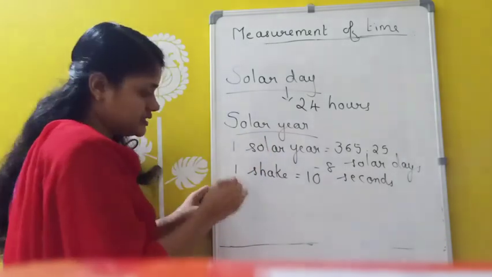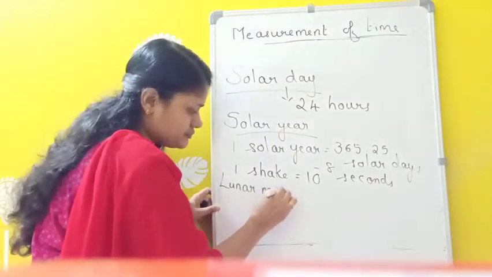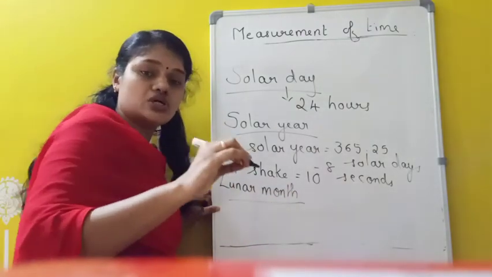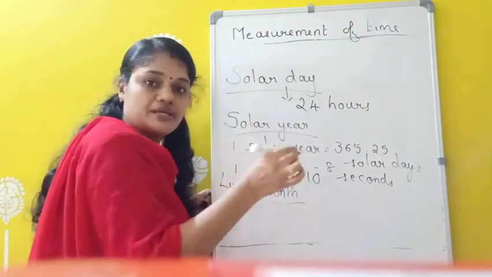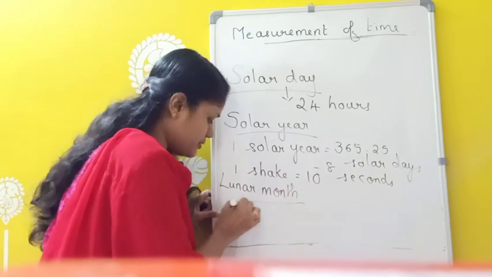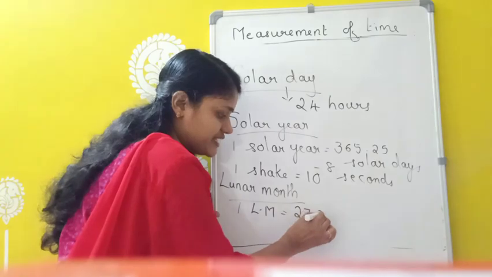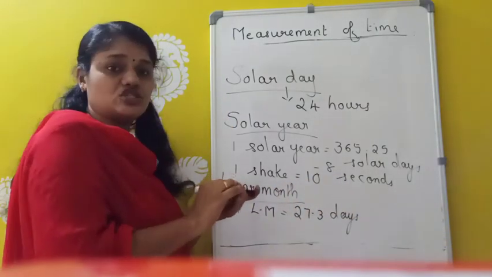Then another one is lunar month. It is the time taken by moon to complete one revolution around the earth. That is called lunar month, and one lunar month is equivalent to 27.3 days. Then next is tropical year.